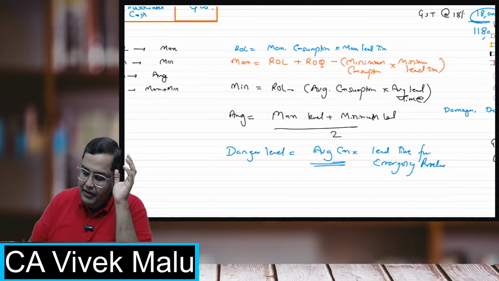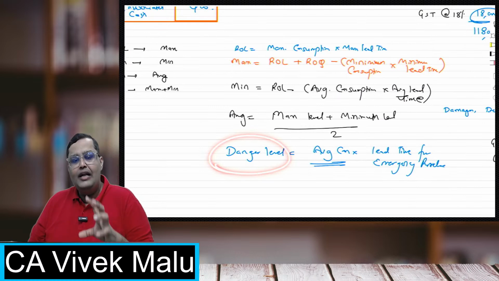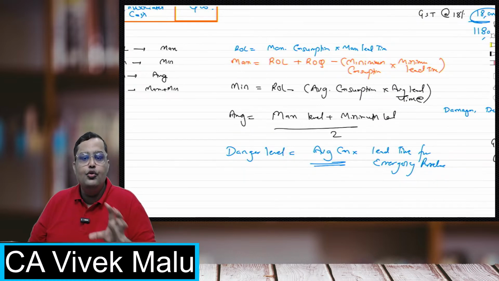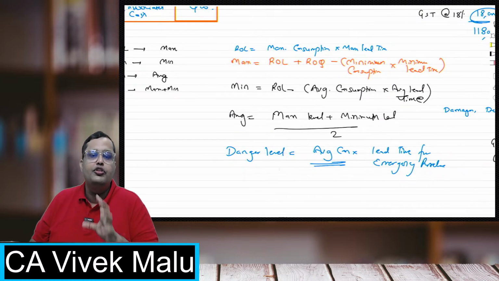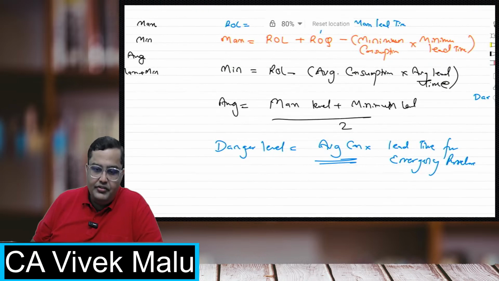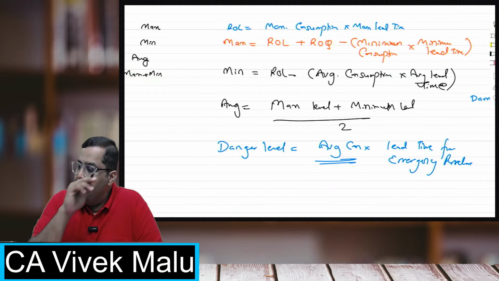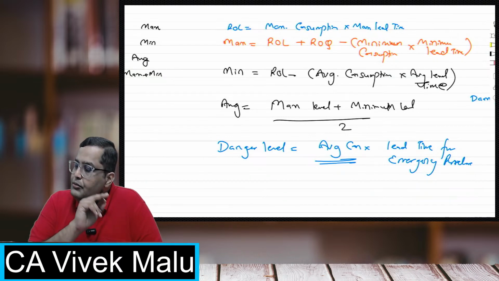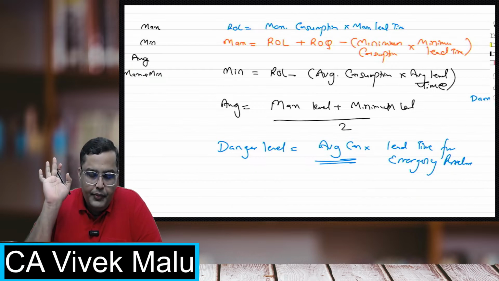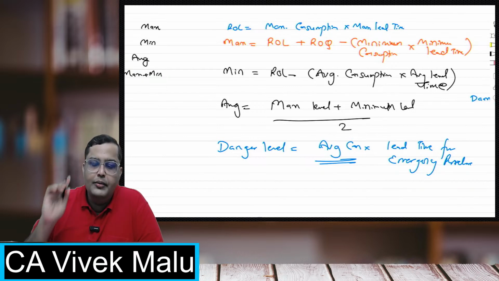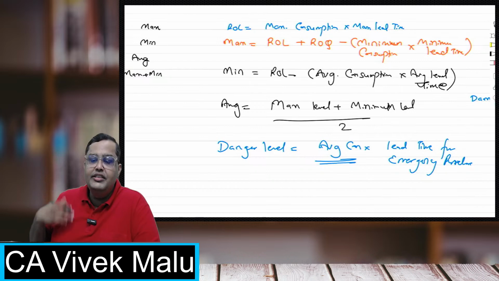What is danger level? Danger level is something at which you should restrict the use of the raw materials to only the most important purposes. I have got a query: is consumption and usage the same? Yes, beta, consumption and usage is the same. Consumption means only how much it is getting used.